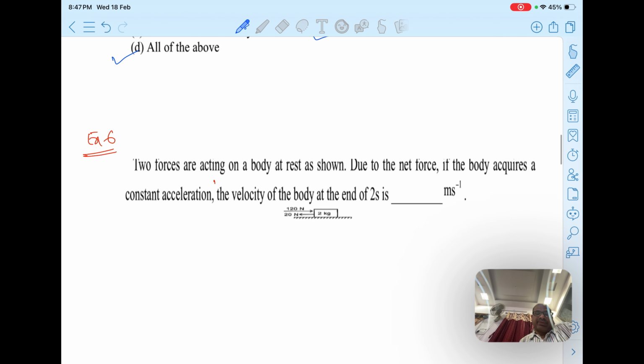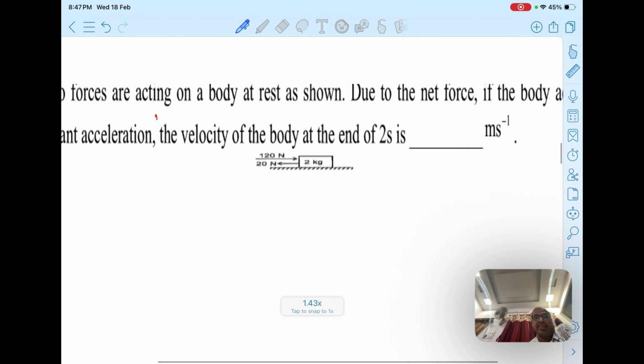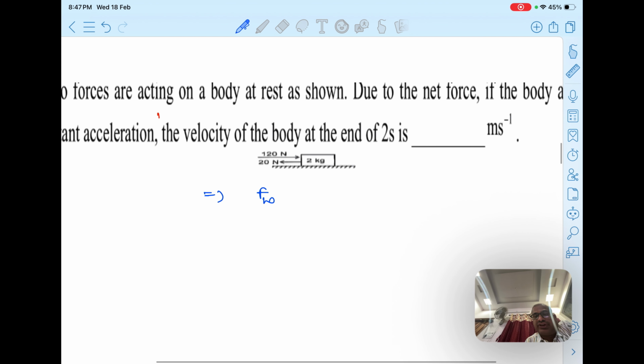Now coming to the next one: two forces are acting on a body at rest as shown. Due to the net force, the body acquires a constant acceleration. The velocity of the body at the end of 2 seconds is asked. See here, two forces are acting, one due left, another due right, students. So the net force will be 120 to the right direction, and 20 is opposite, so minus 20.